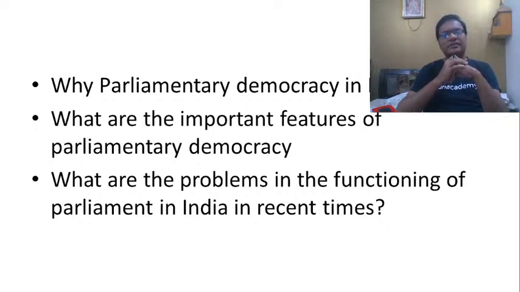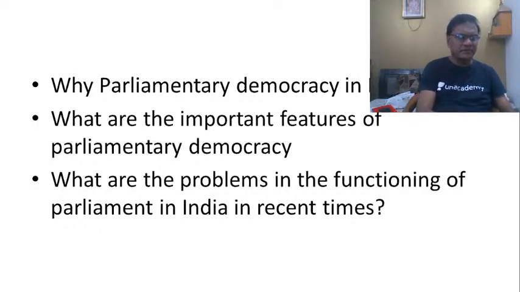it can result in dictatorship. Our constitutional forefathers looked into these aspects and realized that there is every possibility that this presidential democracy can automatically lead to what we call dictatorship in India. Because at the time of independence, India was a nascent democracy, and there was not much experience with democratic systems of governance in India at the time.